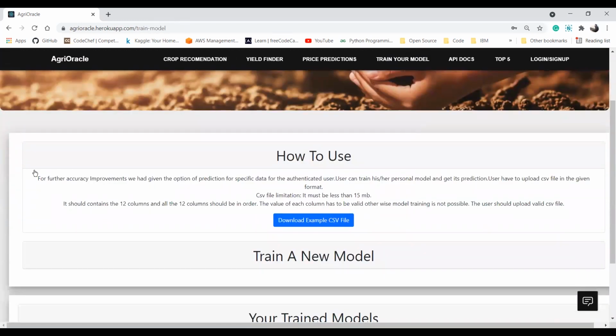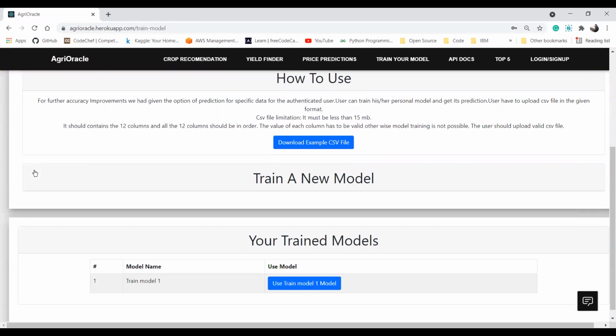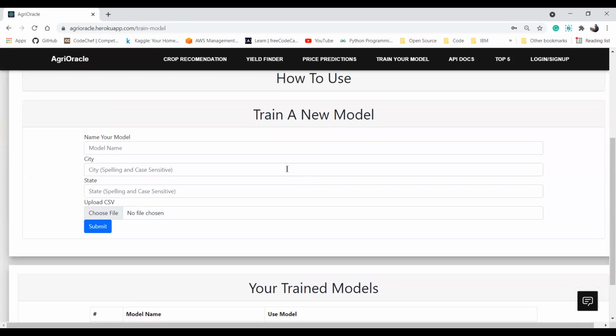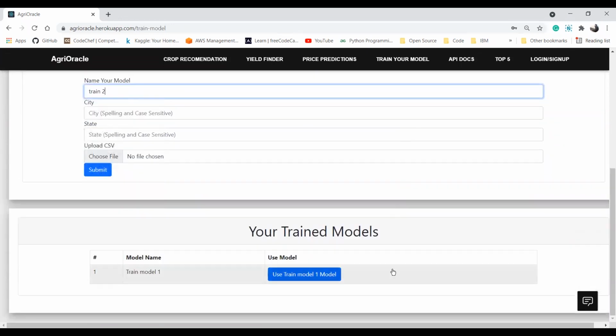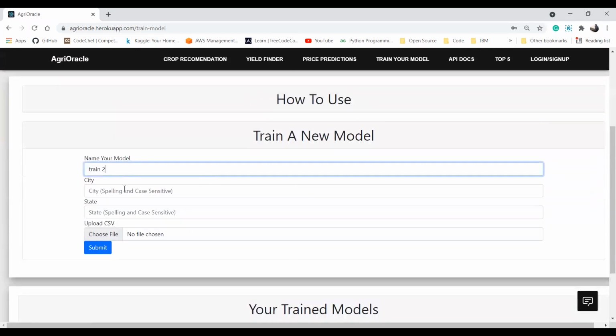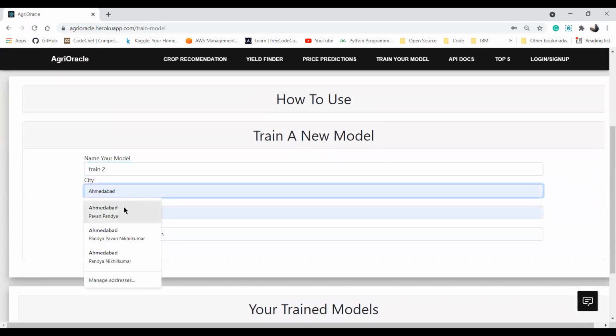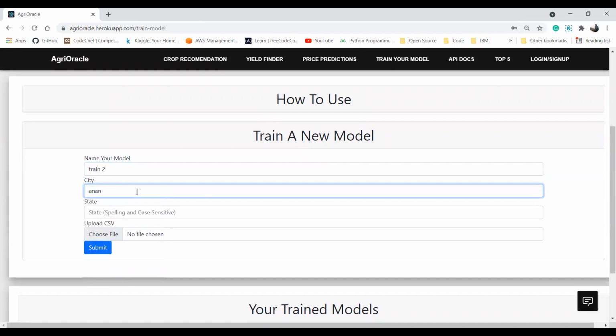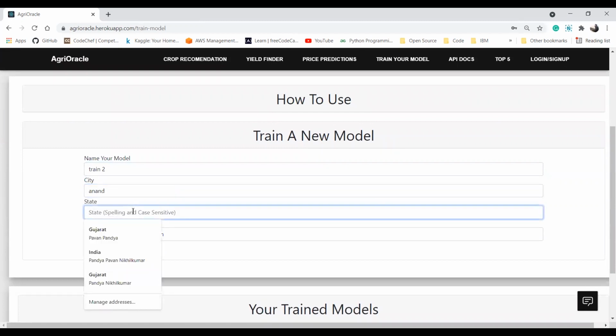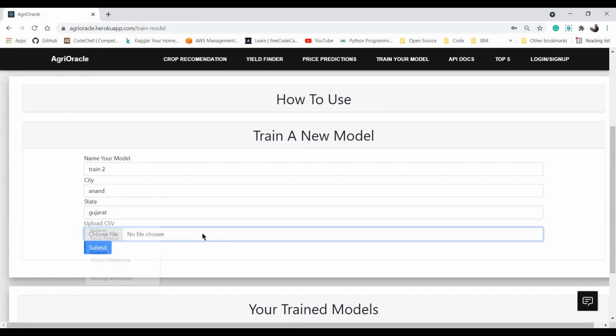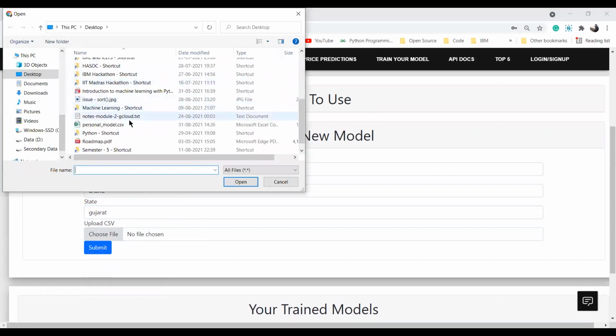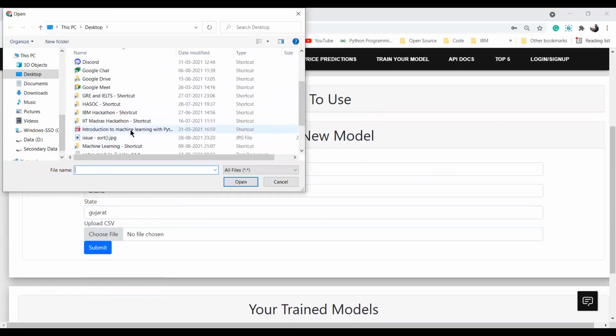You can see the instructions are provided to you, and you can always go through this example CSV to check how your CSV should look. I'll train a model. So I'll click on this. I'll enter the name as train 2, as I already have trained one model. So I'll name it train 2. I'll enter city as Anand, let's say. The state as Gujarat. And then I'll click on here, and that will let me find my file.